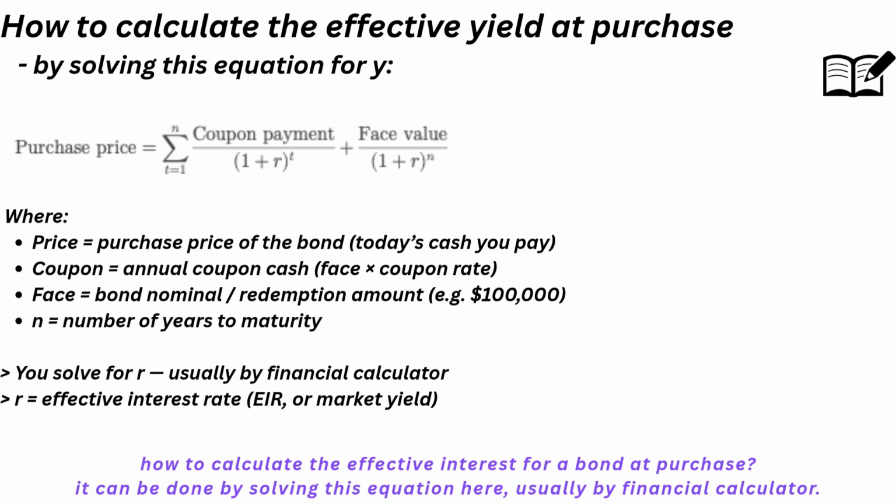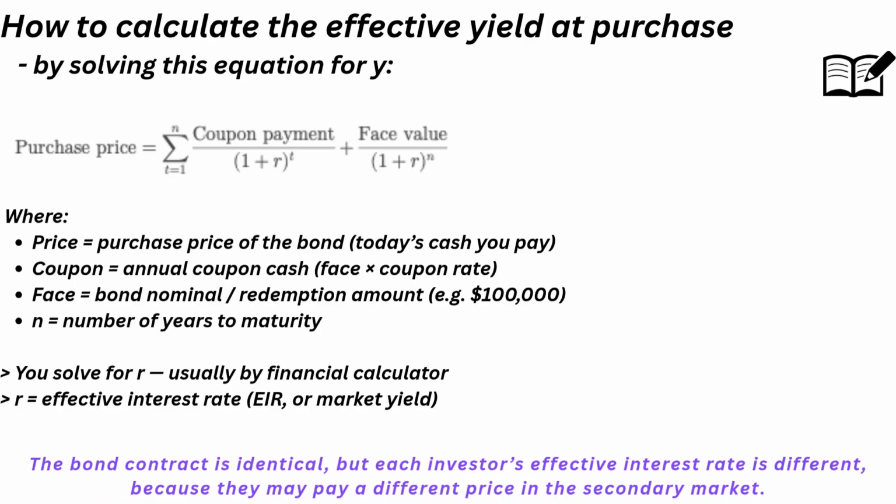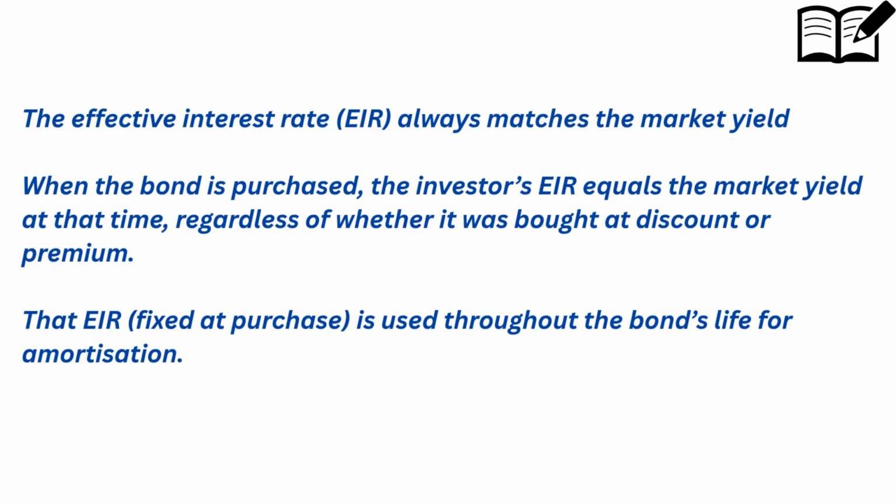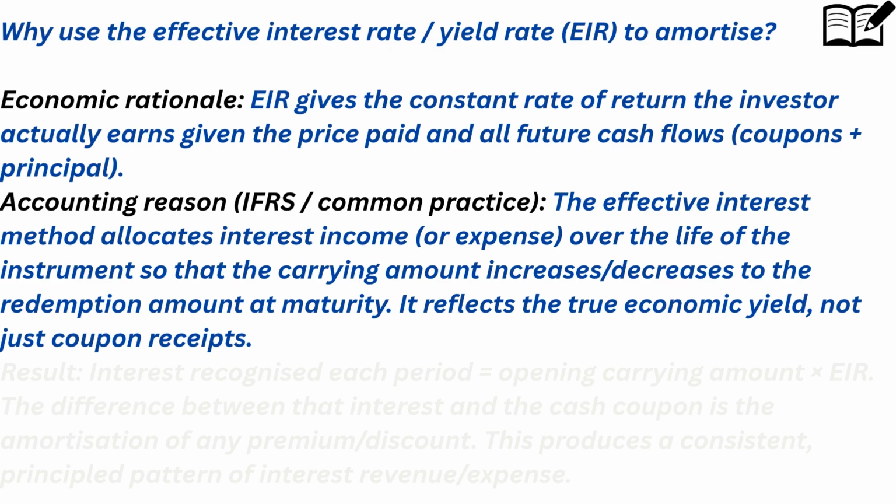How to calculate the effective interest for a bond at purchase? It can be done by solving this equation here, usually by financial calculator. The bond contract is identical, but each investor's effective interest rate is different, because they may pay a different price in the secondary market. The effective interest rate always matches the market yield. When the bond is purchased, the investor's effective interest rate equals the market yield at that time, regardless of whether it was bought at discount or premium. That effective interest rate, fixed at purchase, is used throughout the bond's life for amortization.